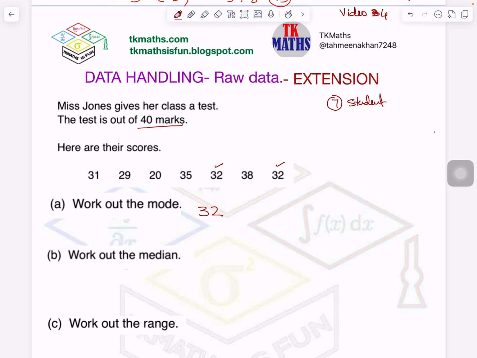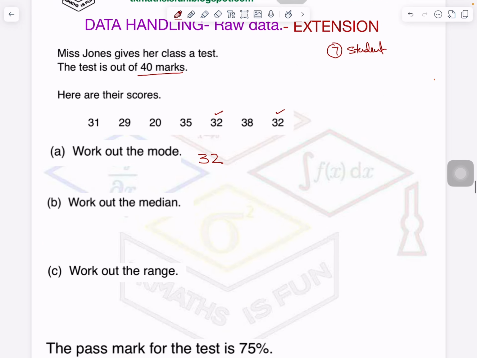Now median. Median, I told you earlier, we arrange the data in ascending or descending order. So let me arrange it. It is not arranged, right? So first 20 will come, then 29 will come, then 31 will come, then 2 times 32 will come, then 35 will come, and then 38, right? So I hope we have not forgotten any. 1, 2, 3, 4, 5, 6, 7.